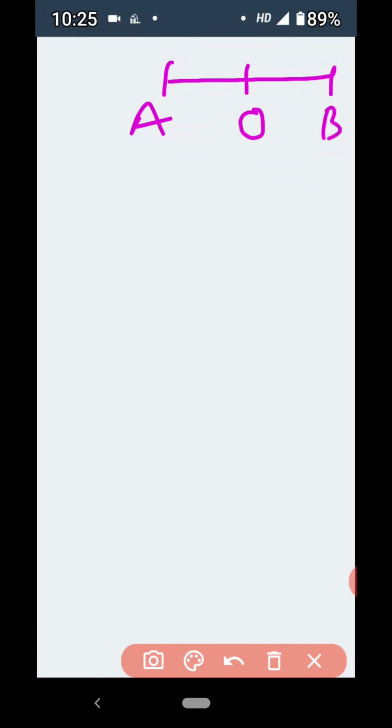Suppose that this is a straight line, O is the mean position and AB are the extreme positions, A for left extreme and B for right extreme position. Along this straight line AB, a particle is performing SHM. So first point, let us see about velocity.